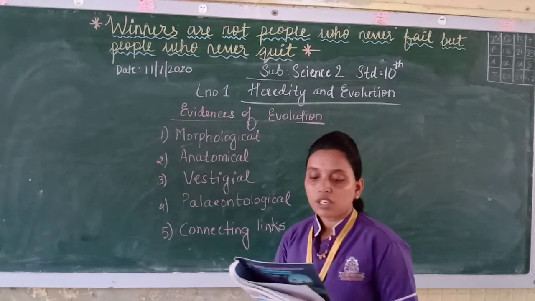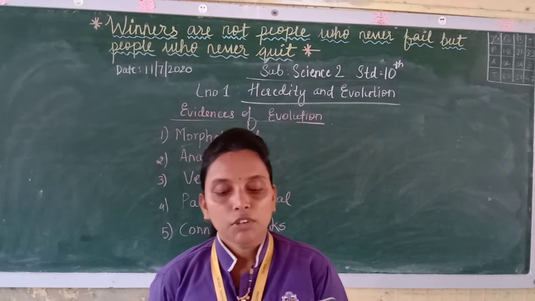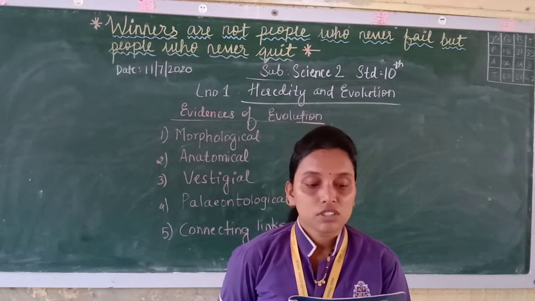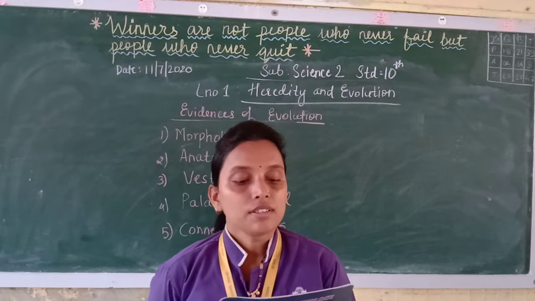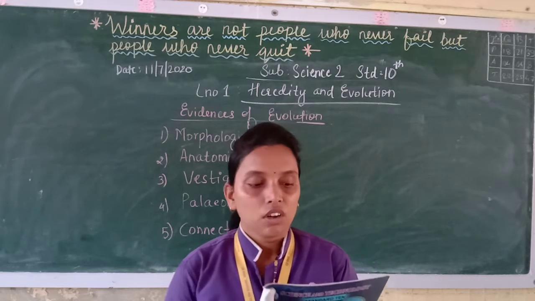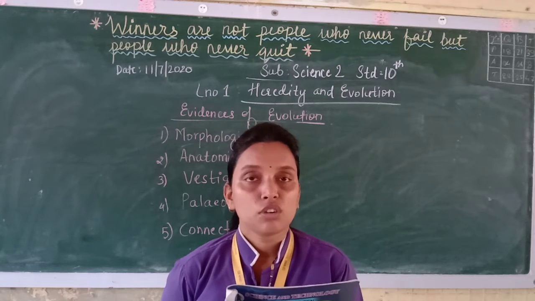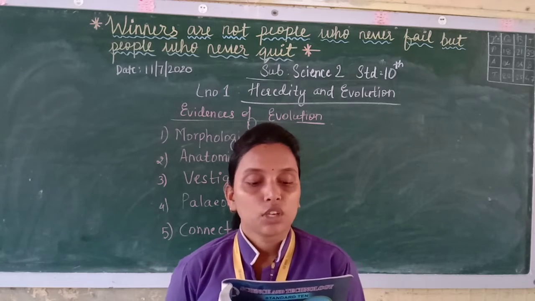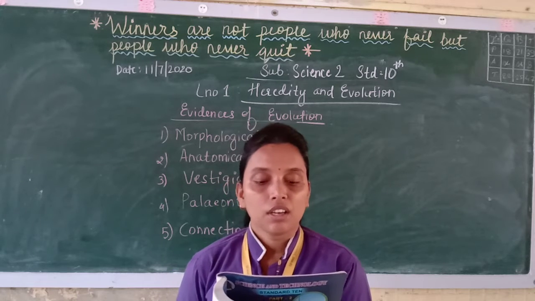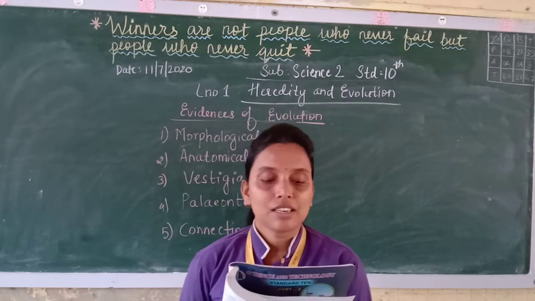Now in morphological evidences, they have given some plant and animal images over here. Morphological means the structure, how they look. Various similarities like structure of their mouth, position of their eyes, structure of their nostrils and ear pinnae, and thickly distributed hairs on the body are seen in animals.